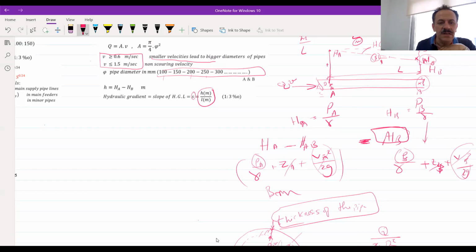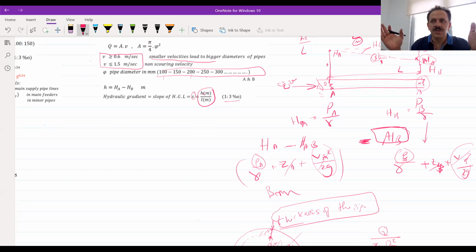So the hydraulic gradient line slope will be head loss divided by length of the pipe. We have two main equations for calculating the head loss.